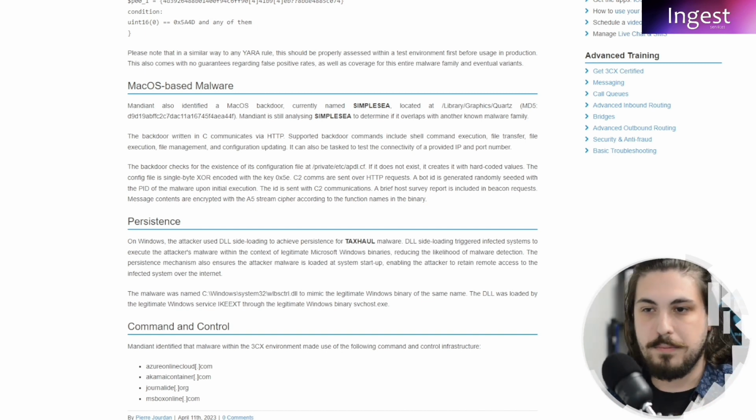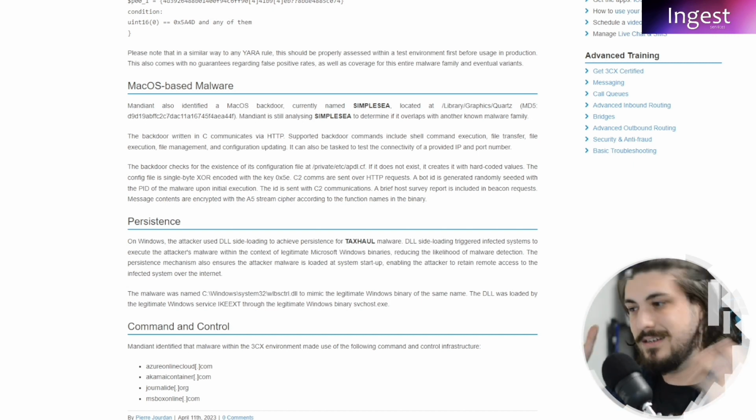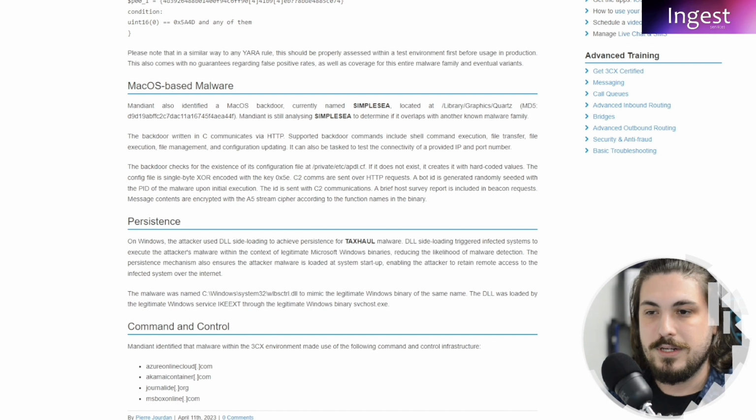Now they put in a separate part down the bottom here of their post about persistence. They say that the choice of using DLL sideloading creates this persistence that the TAXHAUL malware is going to be sort of hidden and integral or stuck into the system a bit more than, let's say, an exe file or a service or something else. It's something that's going to be more obfuscated and loaded during each startup.